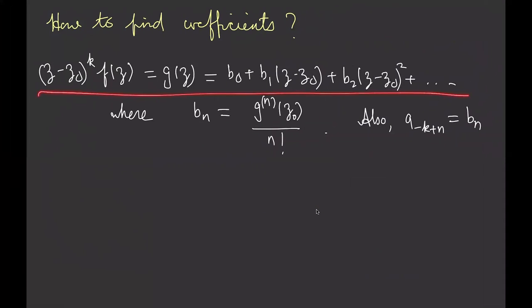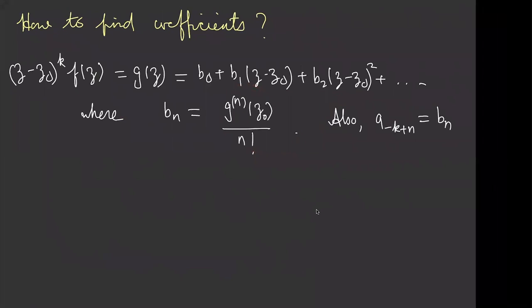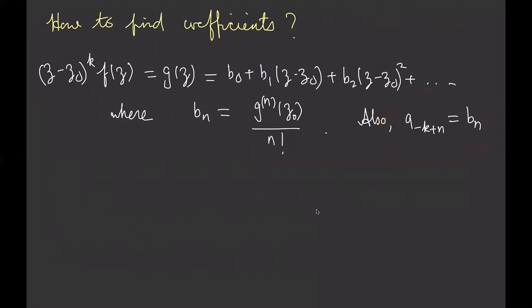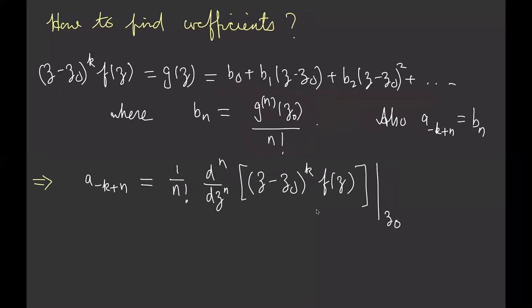Well, this is what we had before. So g of z was perfectly okay, and g of z is given by f of z multiplied by that. G of z is perfectly fine, and we actually know what these coefficients are. They're in terms of the derivatives of g. Right, so we know what the b's are, but then our relationship between the b's and the a's, where we did this sort of peculiar shift, was that a to the minus k plus n is equal to bn. Okay, so that means that a minus k plus n is equal to bn, and bn is given by this expression over here.